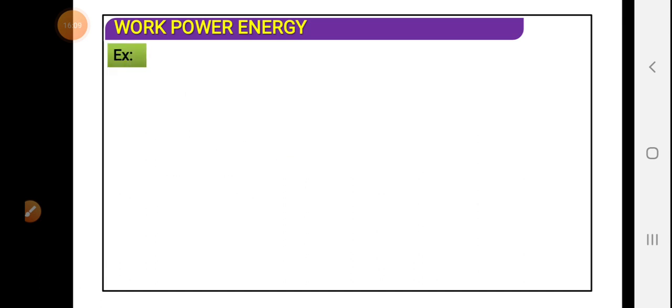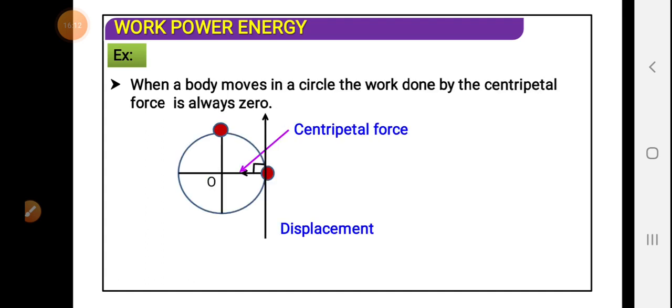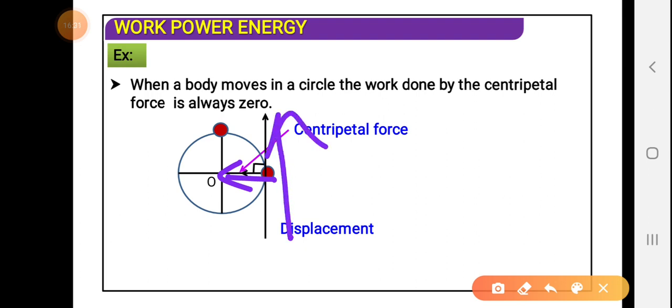For example, the body is made to move in a circle, and there is always a centripetal force. The centripetal force is always acting towards the center, but the body has a tendency to move always tangentially, in the tangent direction drawn at any point.